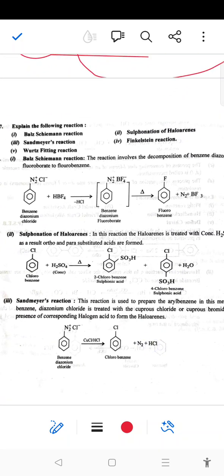Next is the named reactions. In the Balz-Schiemann reaction, benzene diazonium chloride reacts with HBF4 to form benzene diazonium fluoroborate. Further, upon heating, fluorobenzene is formed.